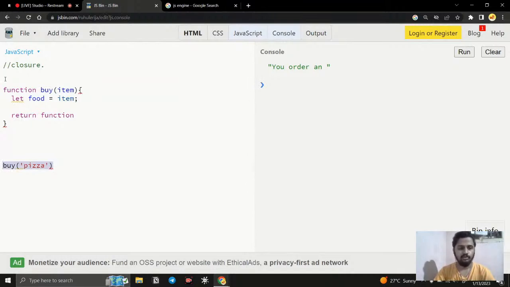So the function is going to be invoked, and the item is what the person is clicking. If it is pizza, it's pizza. If it is burger, it's burger. Whatever they are clicking will be added to this food item.